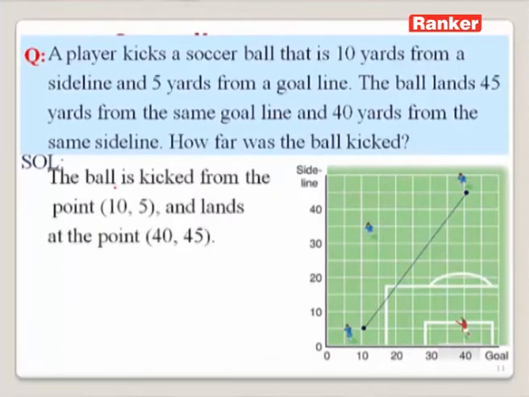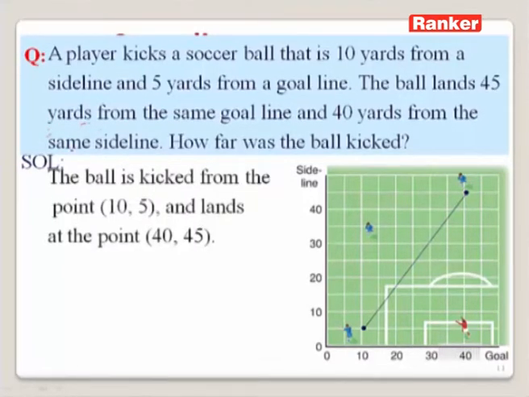It is enough for us to find the distance between these 2 points A and B to know the distance covered by this ball. So to find that, let us use the distance formula. What is the distance formula? If P and Q are any 2 points with (x1, y1) and (x2, y2) as their coordinates, then we can obtain the distance between those 2 points as under root (x2 minus x1) whole square plus (y2 minus y1) whole square. So let us write what are x1, y1 and x2, y2.